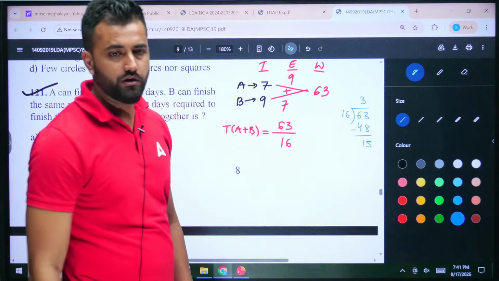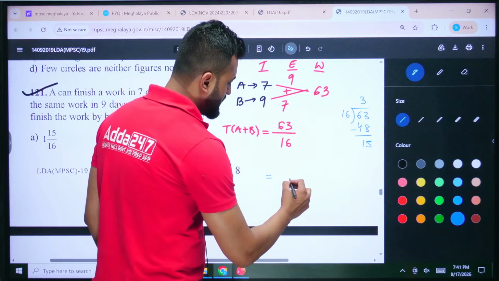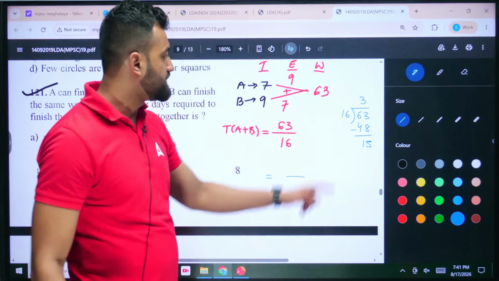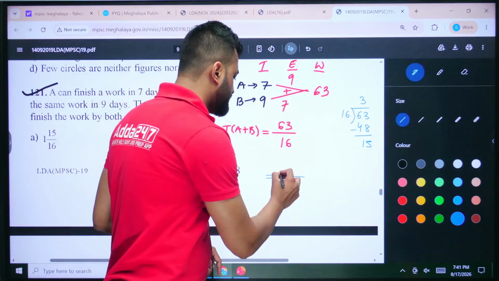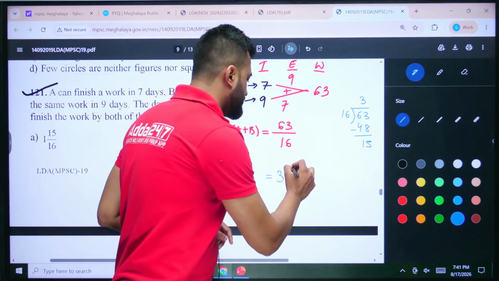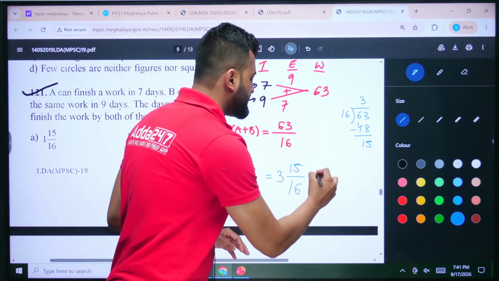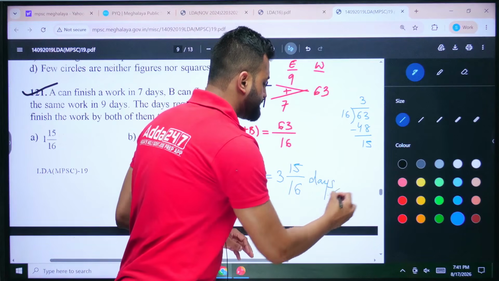Okay. So what you'll do is, you'll always write the divisor below. Make a line like this first. Whatever quotient you get, you have to write it here, so put 3 in front. Whatever remainder you get, you put on the top, so put 15 out here. And below, put 16. So 3 15 by 16 days will be the right answer.